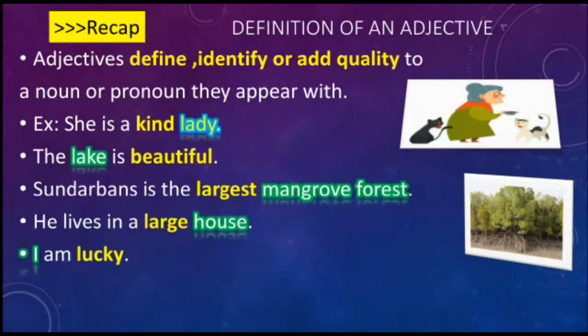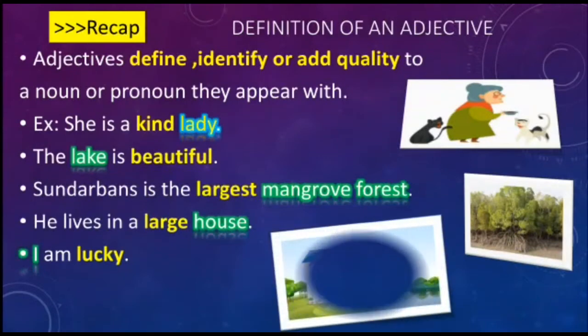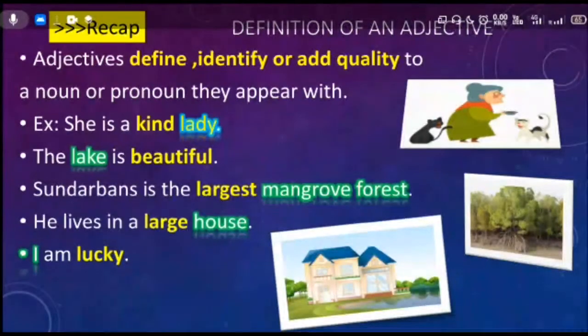Here, lady, lake, mangrove forest, house and I are nouns, and kind, beautiful, largest, large and lucky are the adjectives which have been used to describe the nouns. What else did we learn in our previous video?